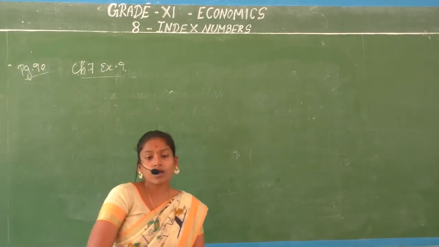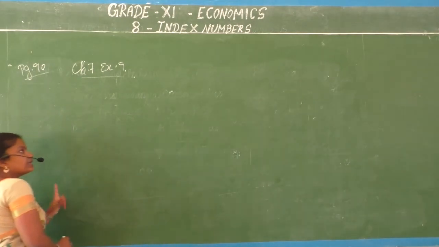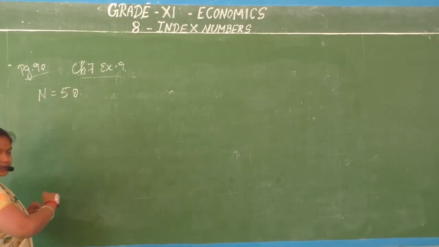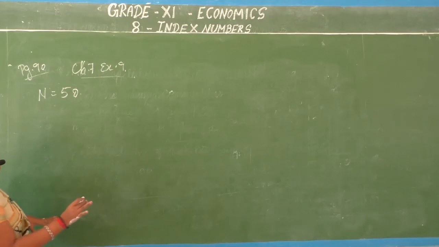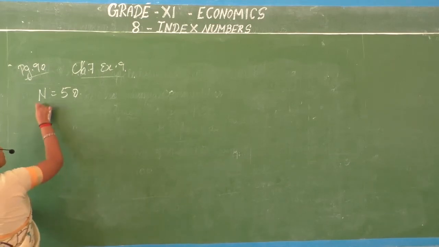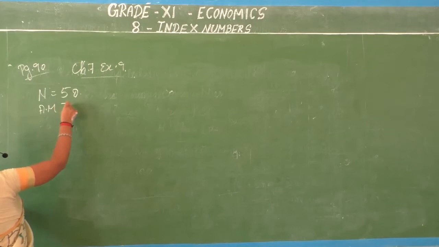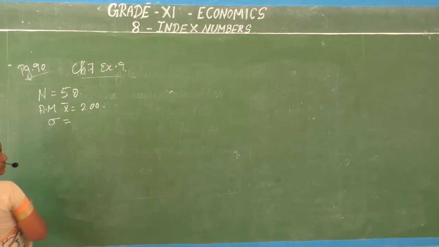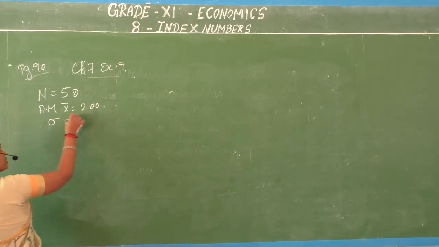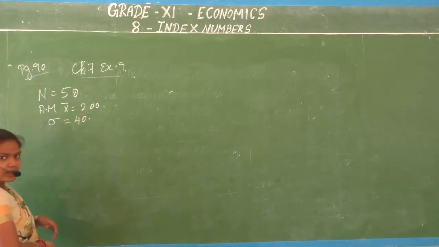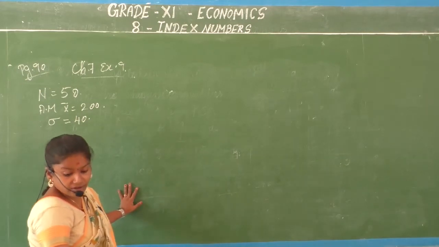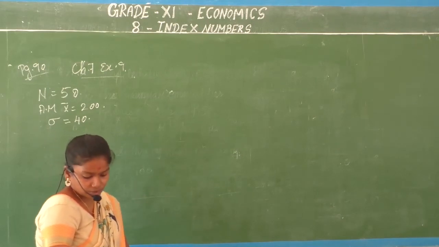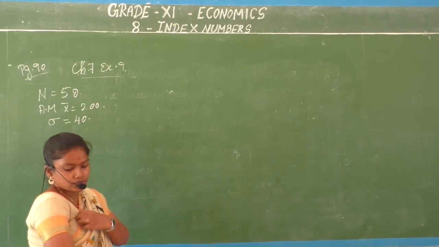So நமக்கு என்ன கொடுத்திருக்காங்க? What is the given? First you need to take the given. Number of workers என்ன? 50. Average daily income அப்படினா நம்ம என்ன சொல்றோம்? Arithmetic mean. That is your x bar, it is 200. What is your standard deviation? Standard deviation is 40. What have they asked you? They have asked you to find the new average daily wage. Okay, each worker is given a raise of rupees 20.